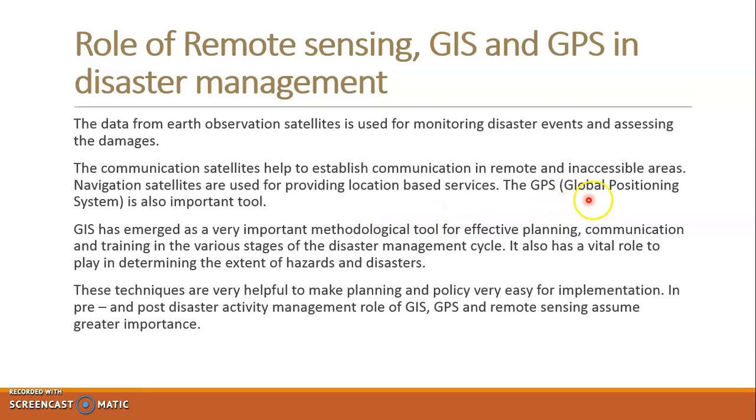GPS, the global positioning system, is also an important tool. We also have GPS in our mobile phones and in our vehicles, which keep communicating with you and tell you the traffic condition at the places you want to visit, the shortest route, the longest route, the kilometers, the hours. Each and every detail is given to you with the help of GPS.